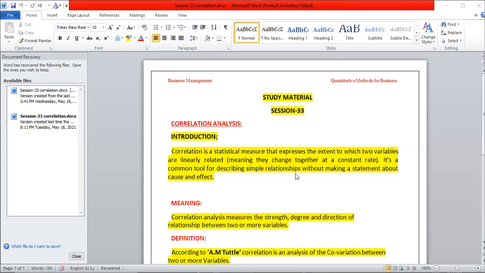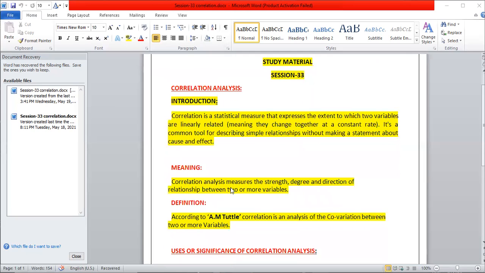With the introduction part, then the meaning, what exactly correlation means, as it is a new topic in the semesters, you have to know the exact meaning of the correlation analysis, and what the experts have said about it: it is the covariance or correlation, that is, the relationship between two or more variables. It is not only one variable, it may be two or more variables.